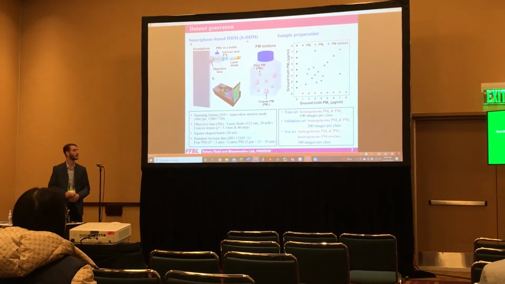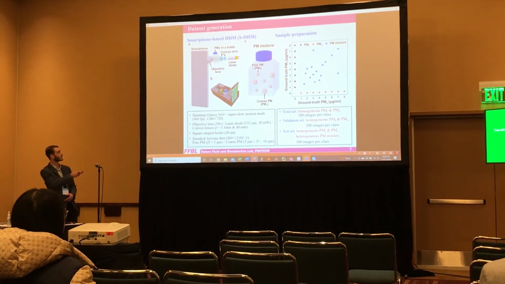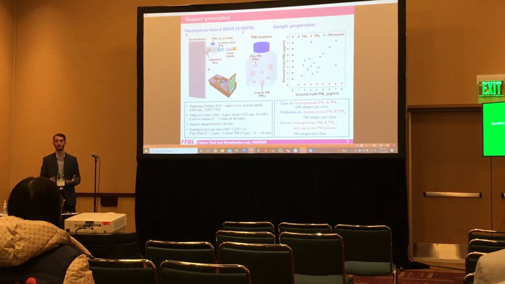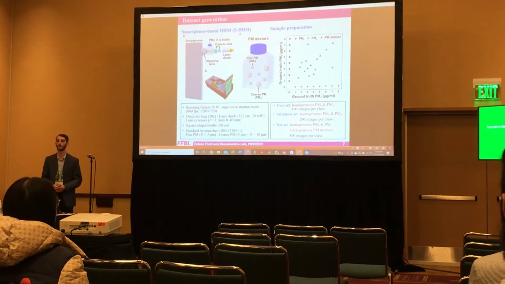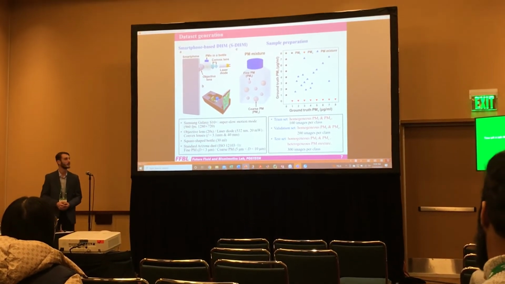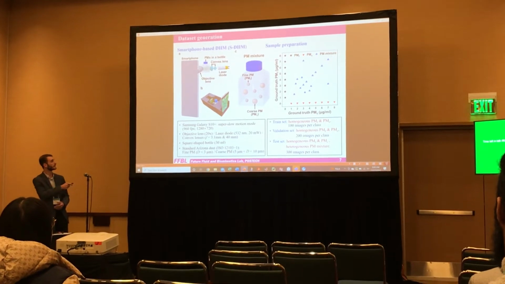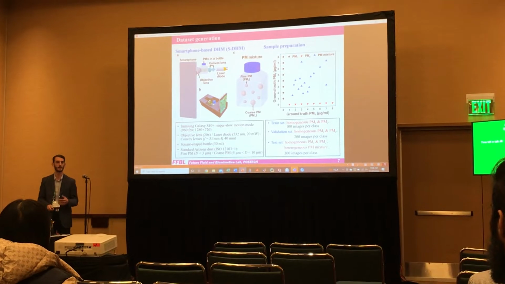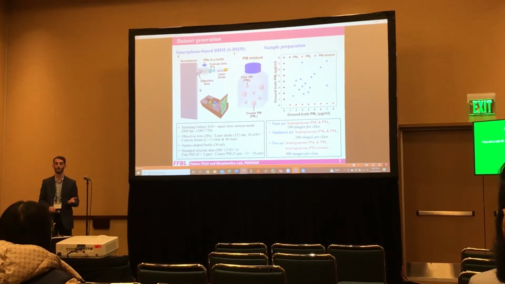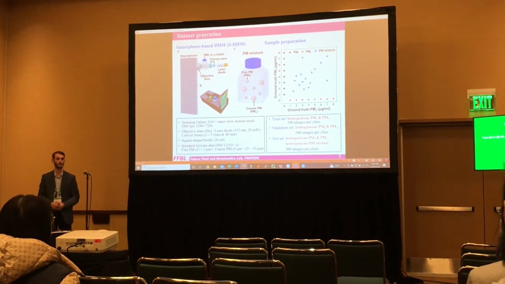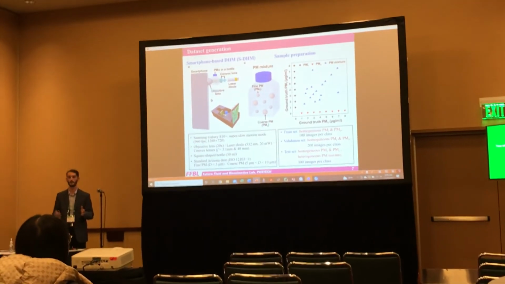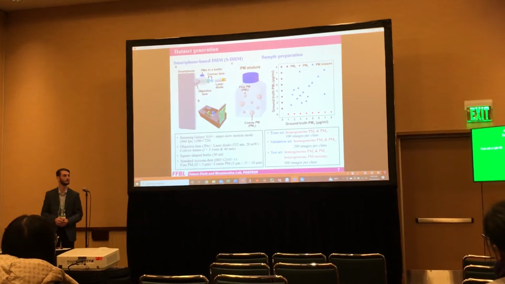So for our project, we have a smartphone-based device, as shown in this image right here, where we have samples suspended in water that are hit with a laser to produce the digital holographic microscopy images. These samples are a mix of fine and coarse PM particles. Fine particles are those with a diameter of less than 2.5 micrometers, often called PM 2.5, and coarse PM are particles with a diameter between 5 and 10 micrometers, commonly PM 10.